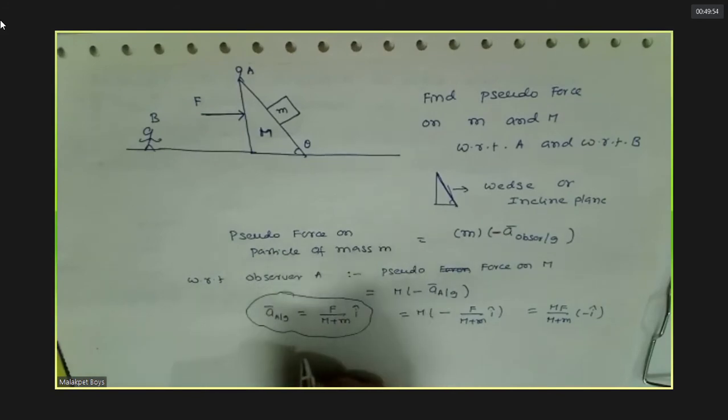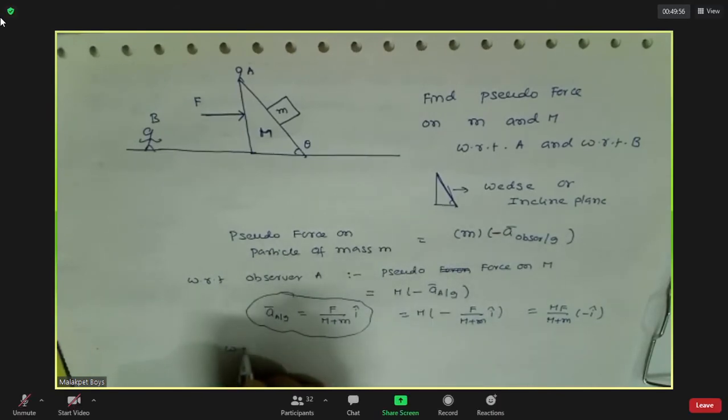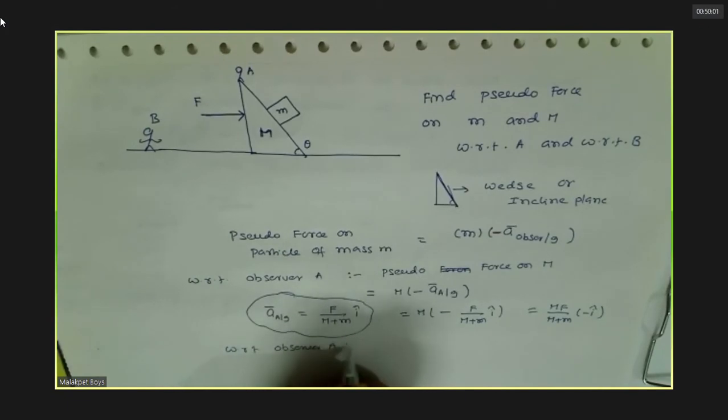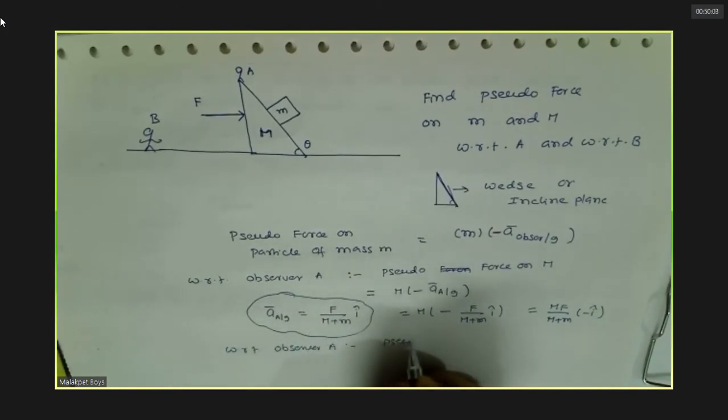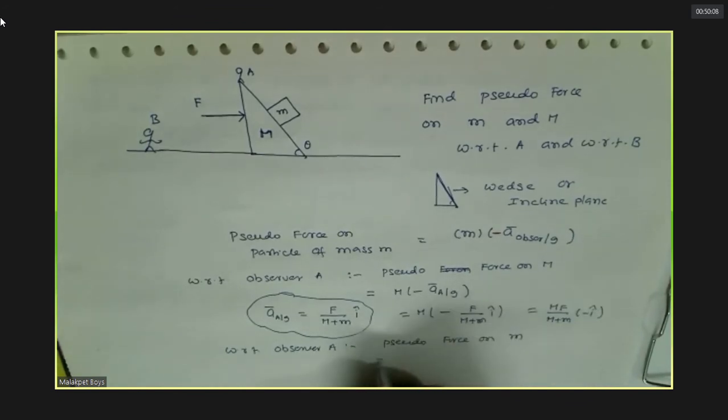Same thing with respect to observer A. What is the pseudo force on small m?